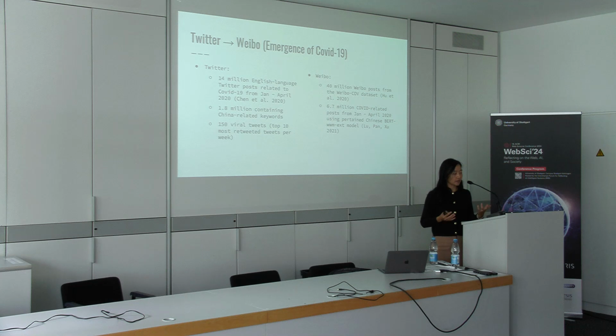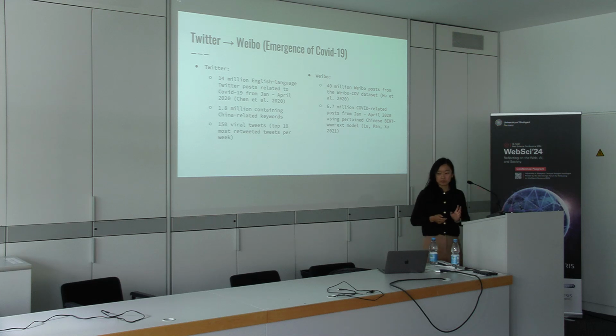For identifying whether they appear in Chinese social media, we're using a data set of 40 million Weibo posts that others collected, and from those identifying 6.7 million from the same time period. And we do a little bit more to make sure that the posts are actually about COVID-19.